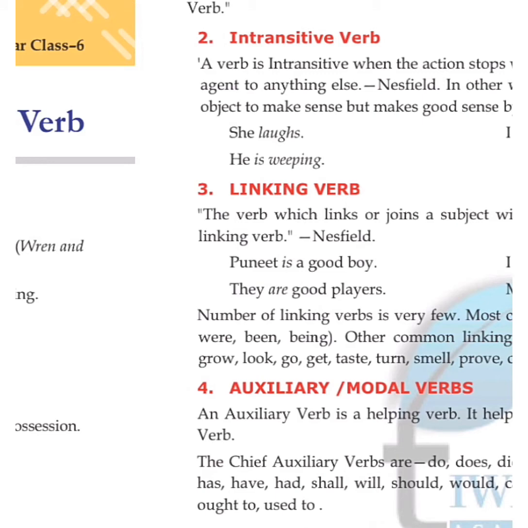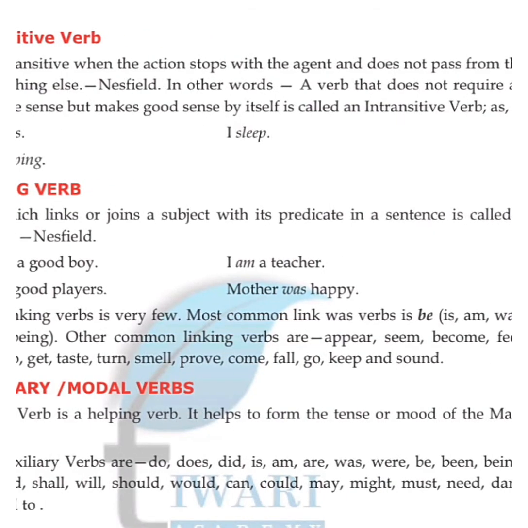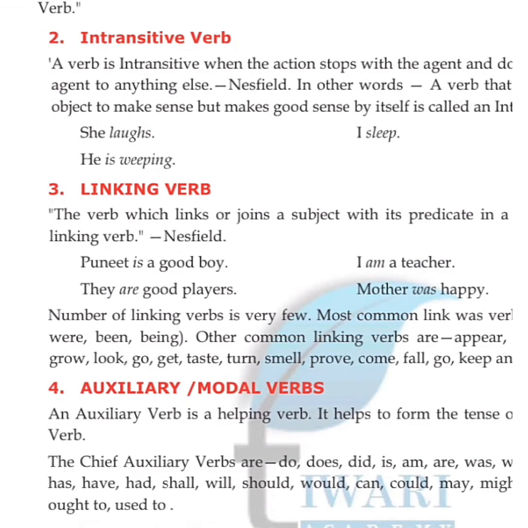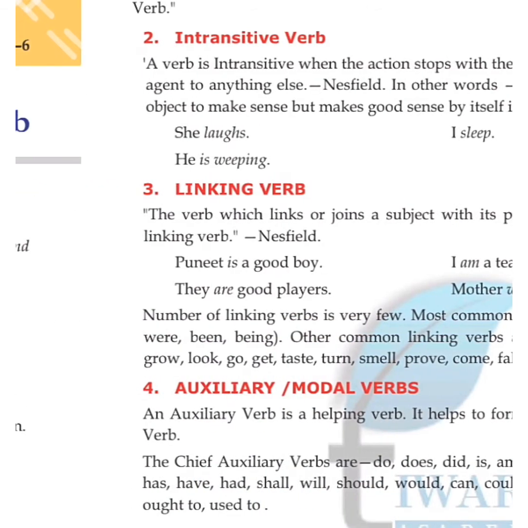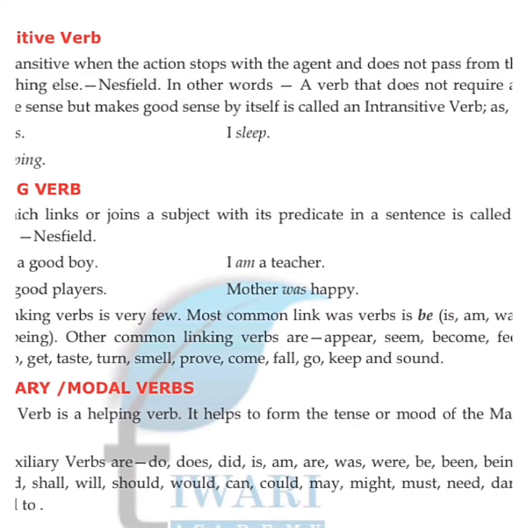Okay. Now let's see second, intransitive verb. अब intransitive verb किसे कहते हैं? A verb is intransitive when the action stops with the agent and does not pass from the agent to anything else. Okay, ये भी Nesfield में दी है. In other words, a verb that does not require an object to make sense but makes good sense by itself is called an intransitive verb.